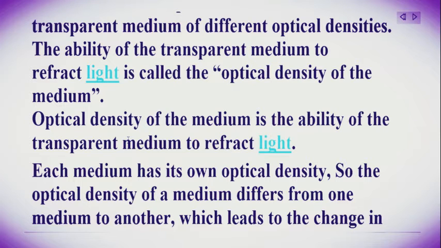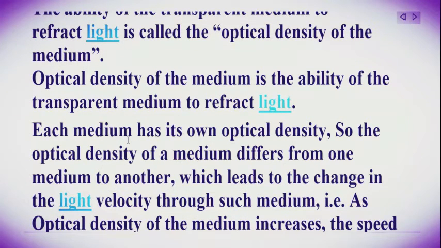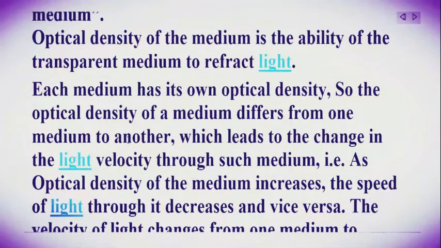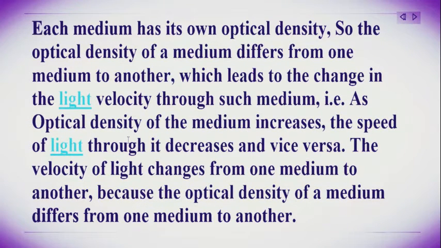Each medium has its own optical density, so the optical density differs from one medium to another, which leads to a change in the light velocity through such media, meaning that as the optical density of the medium increases, the speed of light through it decreases and vice versa. The velocity of light changes from one medium to another because the optical density of the medium differs from one medium to another.